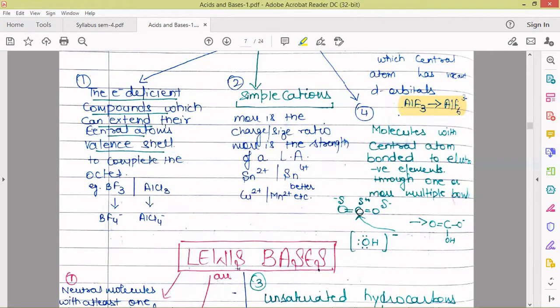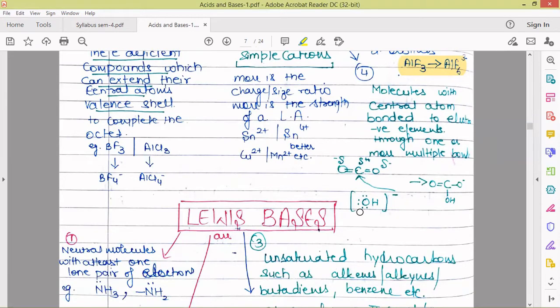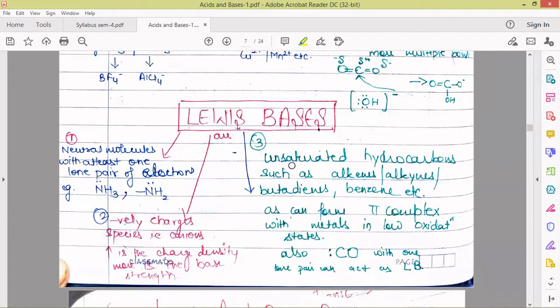So it will behave as electron deficient species. So it will behave as Lewis acid. Now Lewis bases, according to the Lewis concept, the neutral molecules with at least one lone pair can behave as Lewis base. So here ammonia is an example, and any amine is going to be a Lewis base.